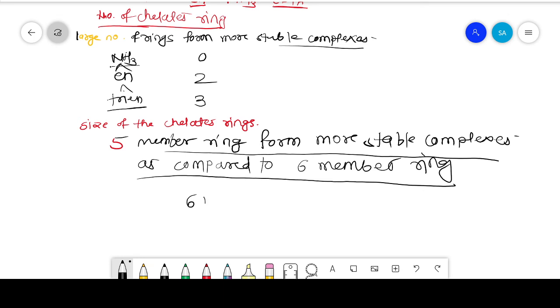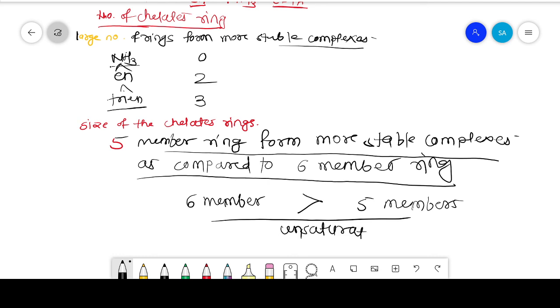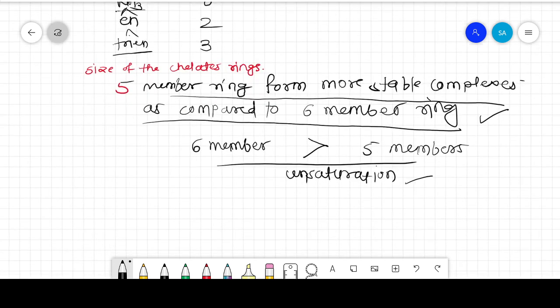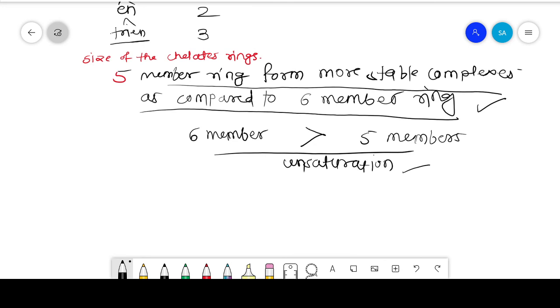A 6-member ring chelate is more stable than a 5-member ring chelate when there is unsaturation, that means there are double bonds in the ring. If there are single bonds, then the 5-member ring forms more stable complexes, and when there is unsaturation, then the 6-member ring forms more stable complexes.